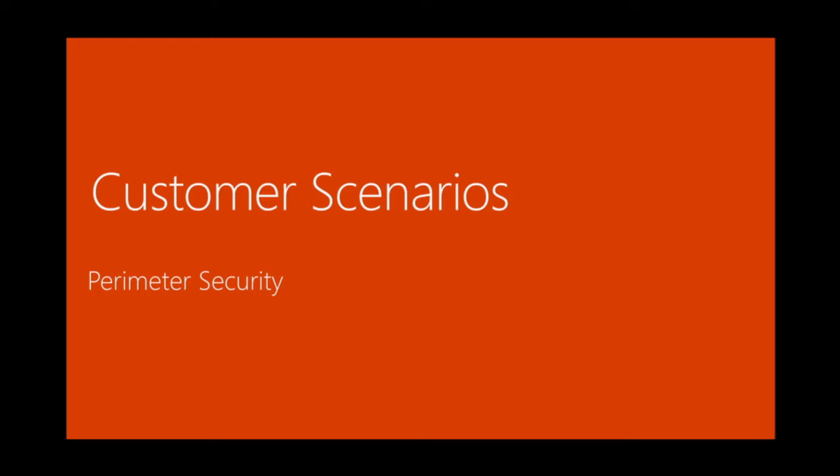When we analyze these scenarios for perimeter security, they all boil down to a single sentence: I want my data to be private, always. And what does that really mean? When you have a cluster on your on-premises, yes, your data is always private because the data never goes outside your on-premises network. But what does that really mean in terms of Azure?